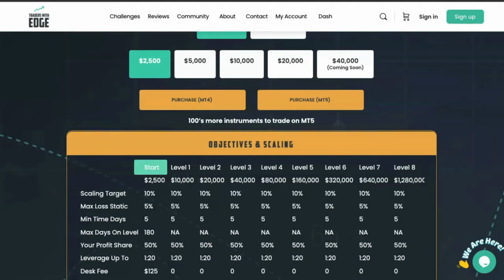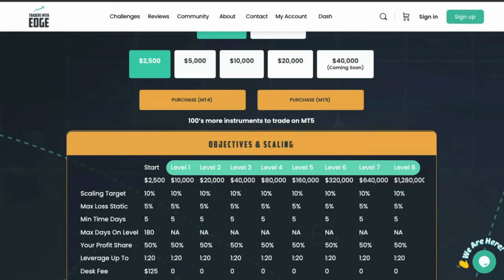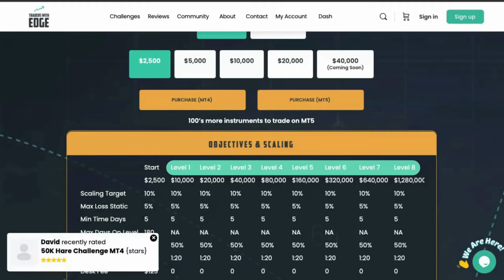Note, for only the starting level, you need to make the 10% before you can request a withdrawal. Every other level, you can make a withdrawal as long as you meet the minimum withdrawal amount.